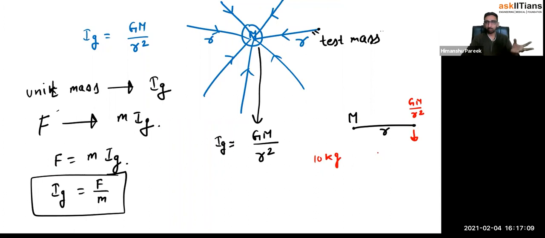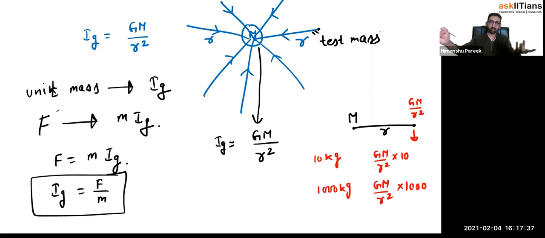You just multiply this with 10 kg, because that's the force on a unit kg. Similarly, if I keep a 1,000 kg mass there, multiply with 1,000. So it is like a multiplication factor. Unit kg, this much, Gm by r square. For 1,000 kg, just multiply with 1,000.